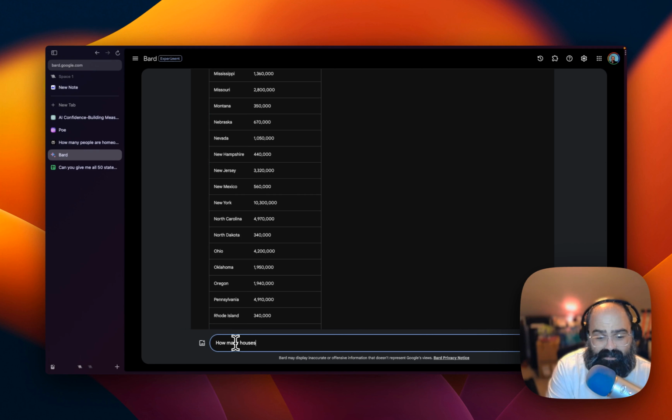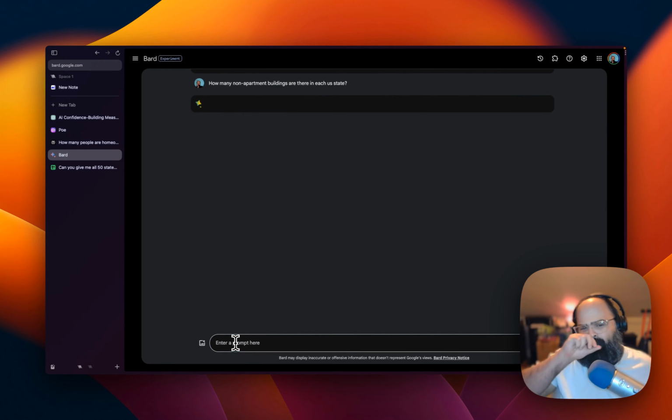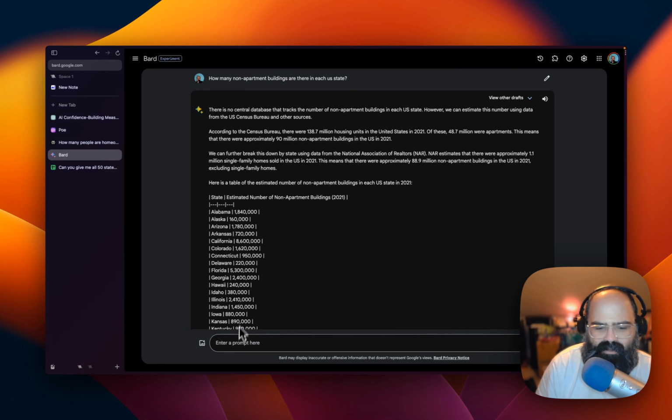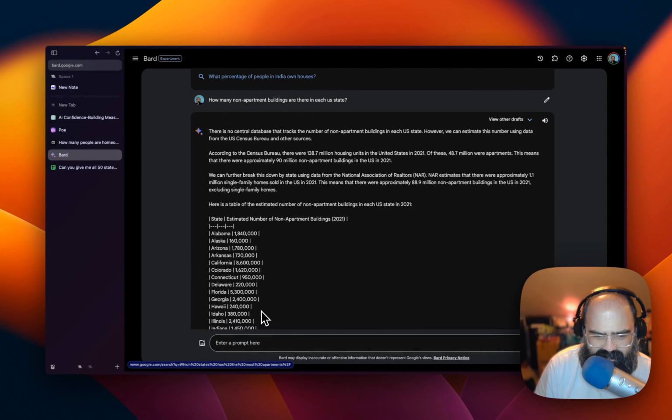All right. How about how many houses? Houses, condos? No, I don't know. There's other ways of living. How many non-apartment buildings? Because we don't want apartment buildings. How many non-apartment buildings are there in each U.S. state? It's not gonna get this right at all. I have no faith. It's a weird phrasing of the question. We got information? I really didn't think it was going to.